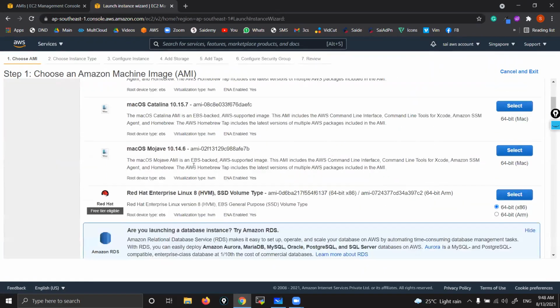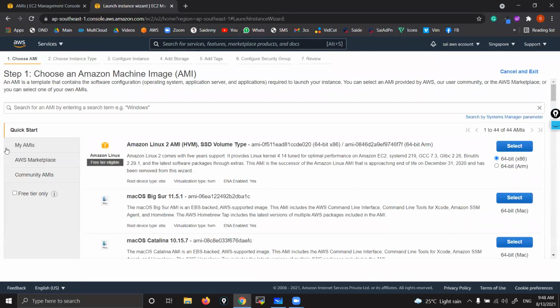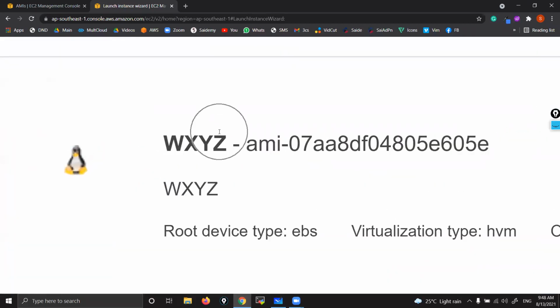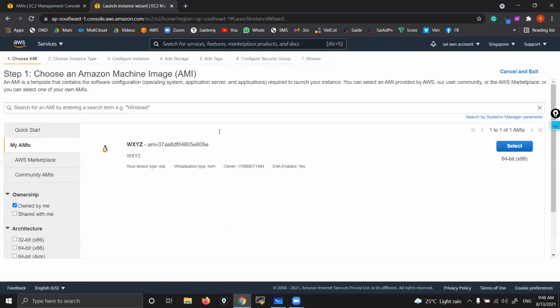Instead of selecting these default AMIs, on the left side you can see My AMIs. Select that. What is this? These are AMIs which have been created by me. I have created and copied them to Singapore, right? So Hari is going to launch an instance from this AMI. Select.